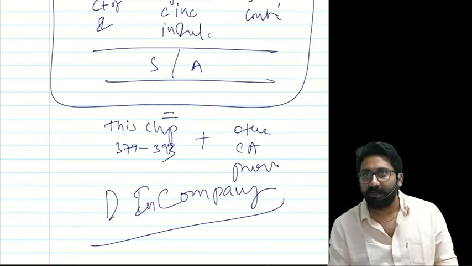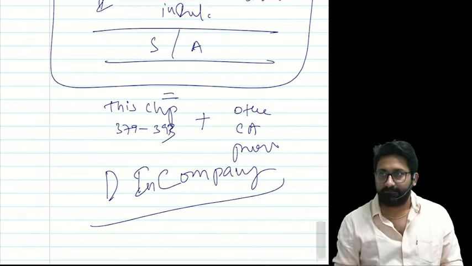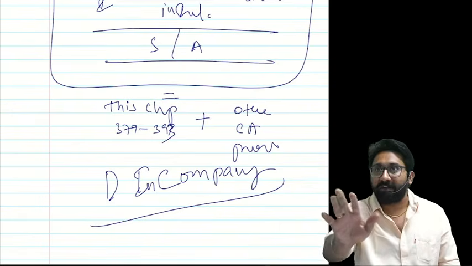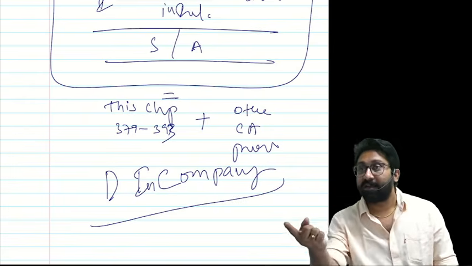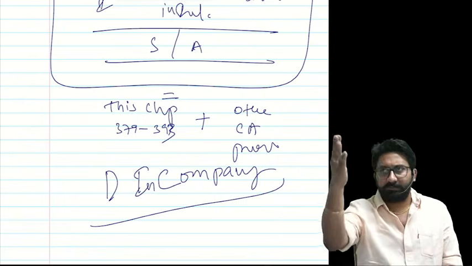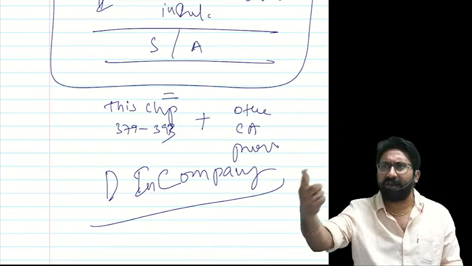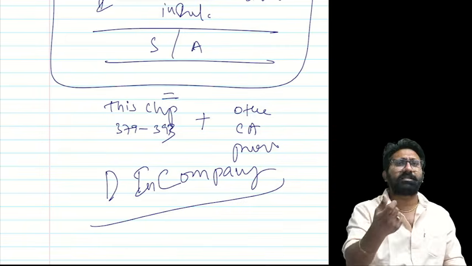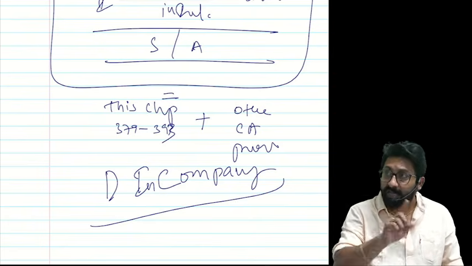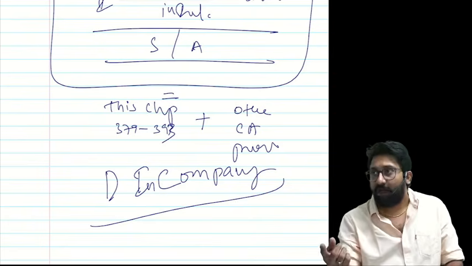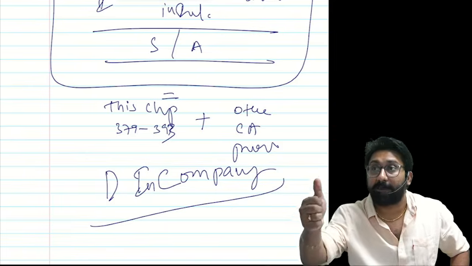Listening or not, everyone? Once for all, tell me, where not less than 50% of the paid up share capital, whether equity or preference or partly equity and partly preference, of which company?